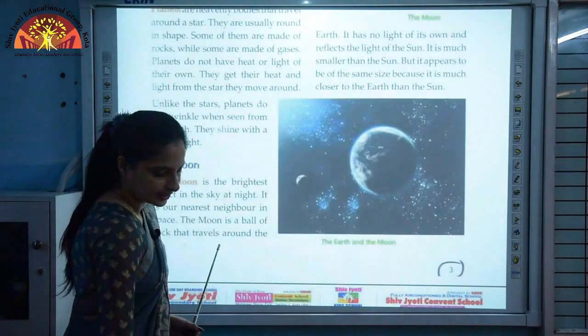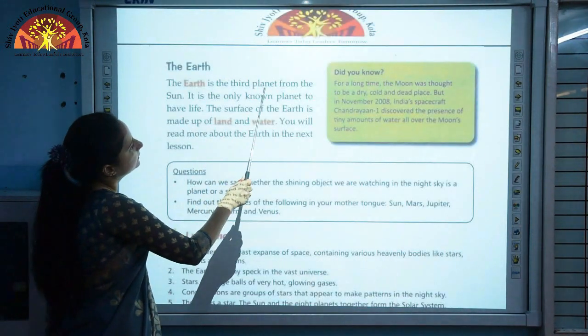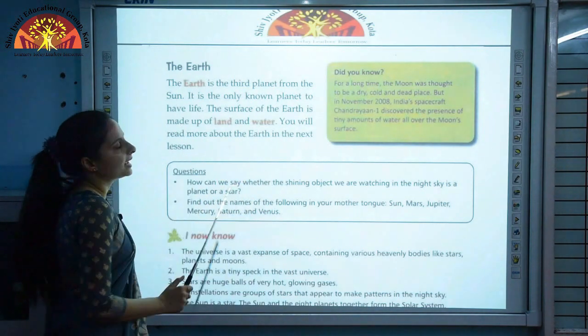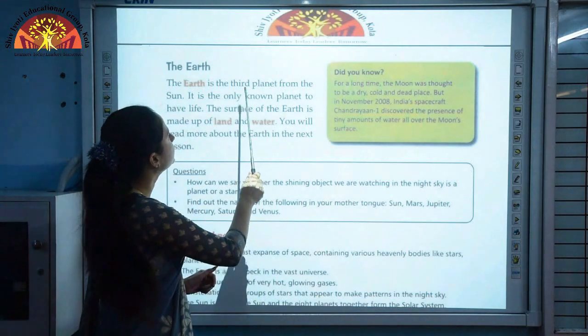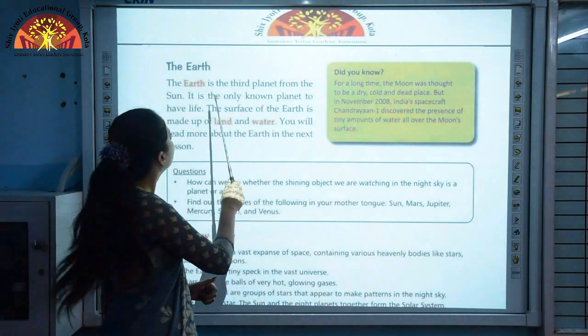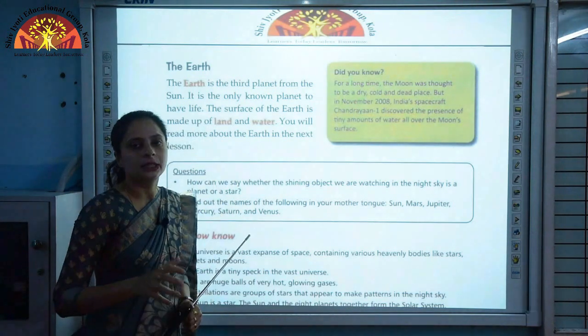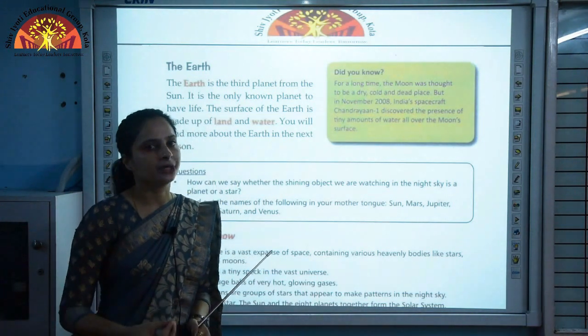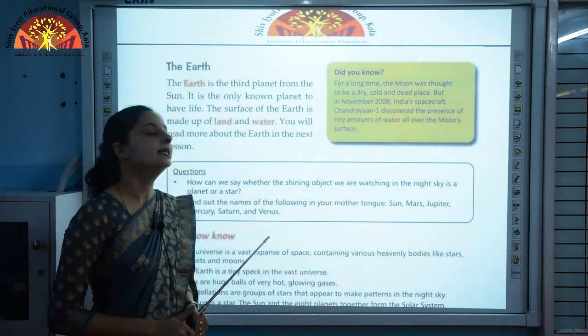Next topic is Earth. Take out page number 4. The Earth is the third planet from the sun. As you have seen through the picture, the diagram of solar system, Earth is the third planet. It is the only known planet to have life, and Earth is the only planet where life exists because it has proper amount of air, water and sunlight.